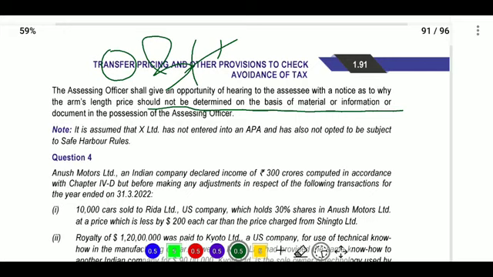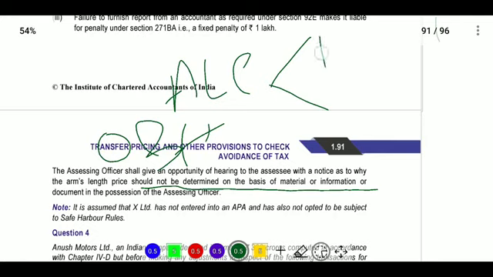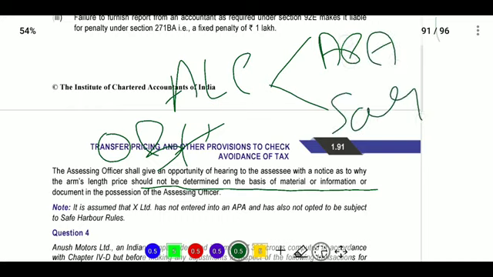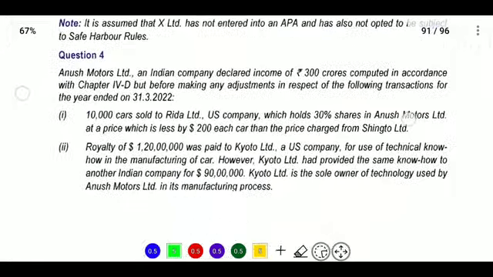And here we will see, if he is not maintaining ALP, it is because there is an agreement between the assessee and the assessing officer. That agreement may be an APA agreement, or it may be safe harbor rules. If you are under these agreements, then you are not required to maintain ALP cases.